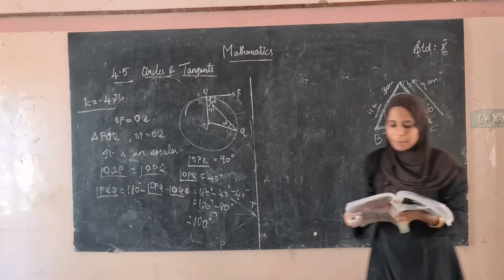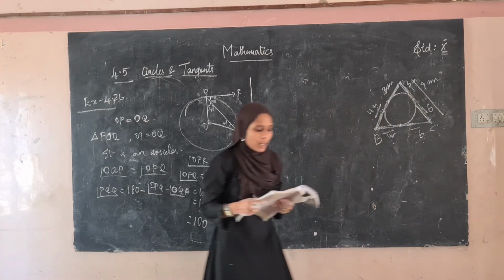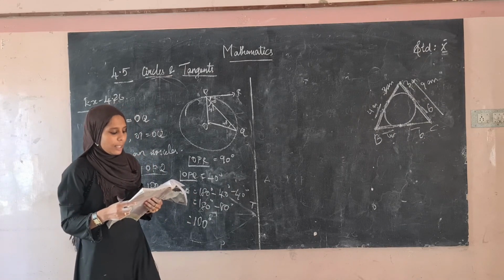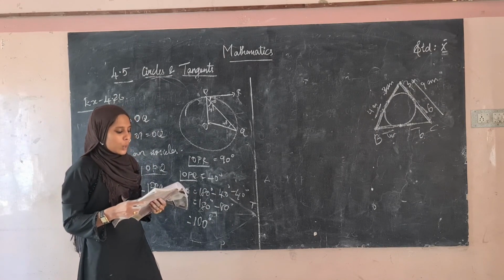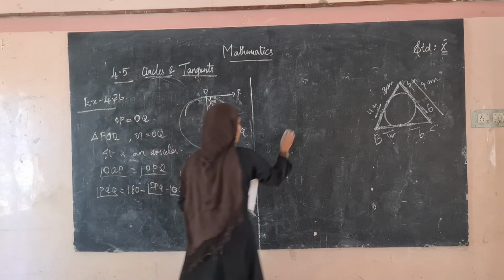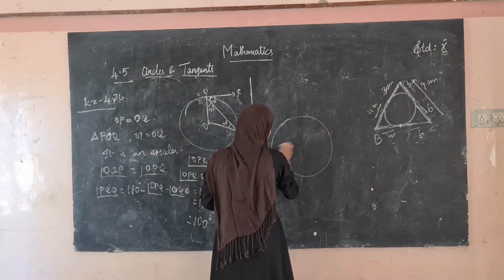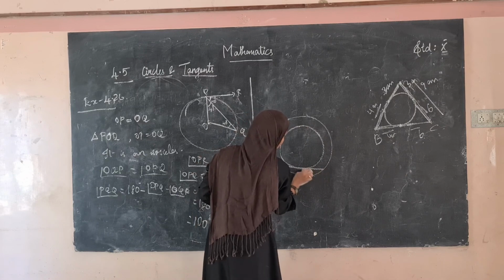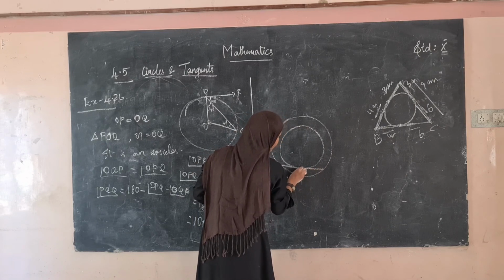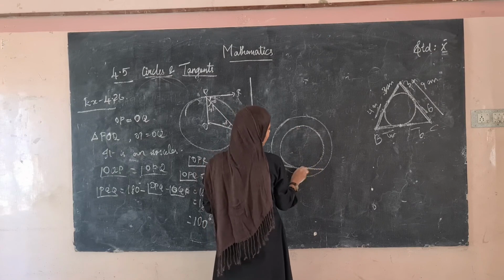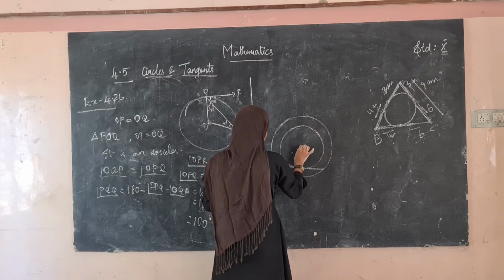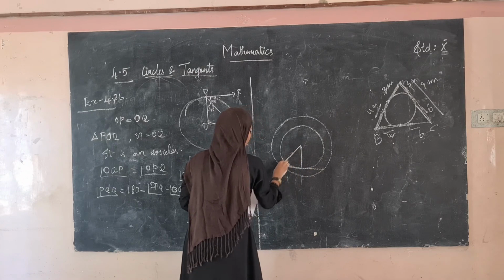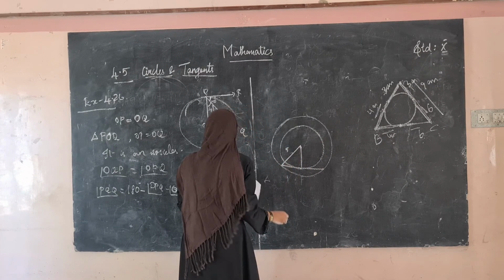See the next example, 4.2i. The radii of two concentric circles are 4 cm and 5 cm. Then find the length of the chord of one circle which is a tangent to the other. So they have given it like this. If this is one circle and this is another circle, this is the tangent to the inner circle, but it is the chord to the outer circle. The radius of this is 4, the radius of this is 5.